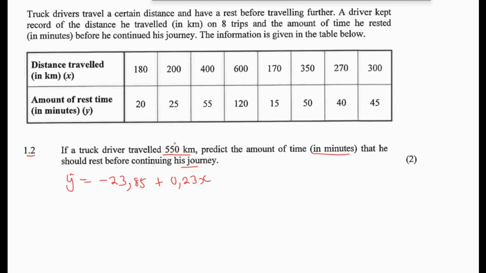So the distance here is 550 kilometers. So where there's x, we put 550. So y is equal to negative 23,85 plus 0,23 times 550. Okay, you can just put this in the calculator. Then y is equal to 102,65 minutes. These are minutes.